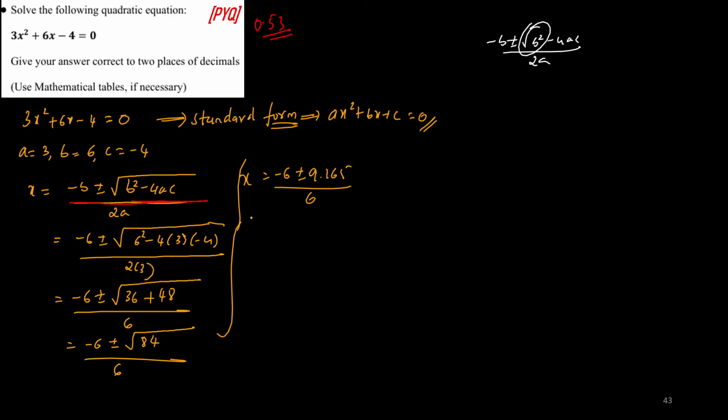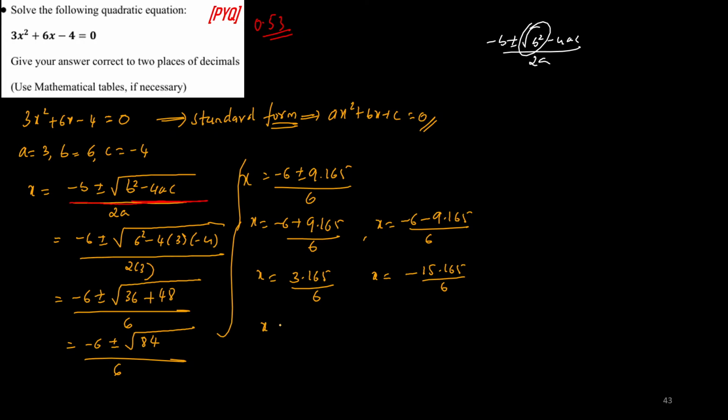So now what are you going to do? x is equal to minus 6 plus 9.165 divided by 6, and x is equal to minus 6 minus 9.165 divided by 6. So here you get 3.165 divided by 6, and here minus 15.165 divided by 6. When you divide 3.165 by 6, you get 0.5275.